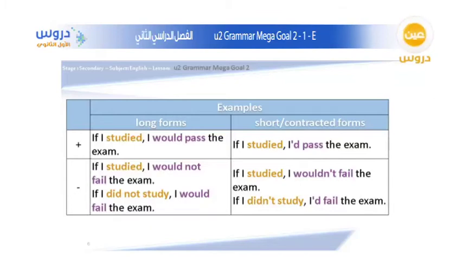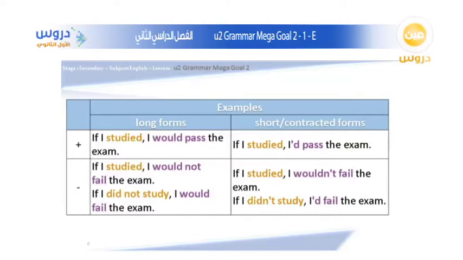And here, as a short form: if I studied, I'd pass the exam. What we shortened here is the word would. Instead of writing the whole word, in the contracted form we only add 'd with an apostrophe. The second example: if I studied, I would not fail the exam.